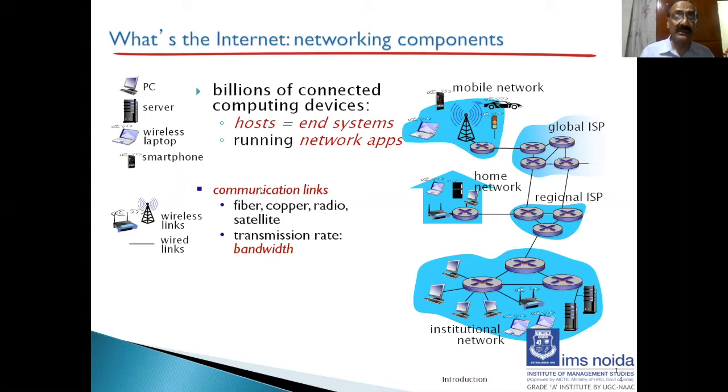And this transmission rate will vary with the medium. It is the highest for fiber. We can transmit at a very high rate. Copper is medium. Radio is less than copper. And satellite, of course, has a delay because of the distance to a geostationary satellite, roughly about 270 milliseconds for each transmission. So this is the concept of bandwidth, which you should understand, right?